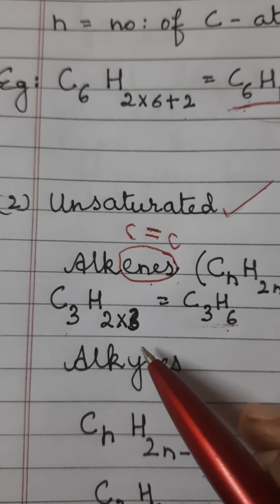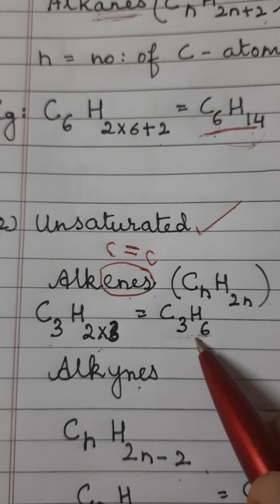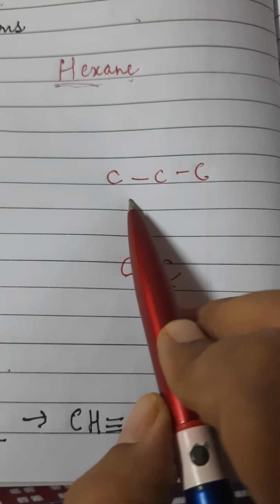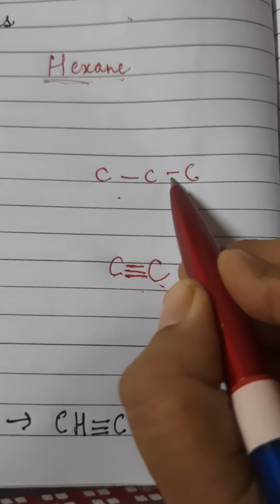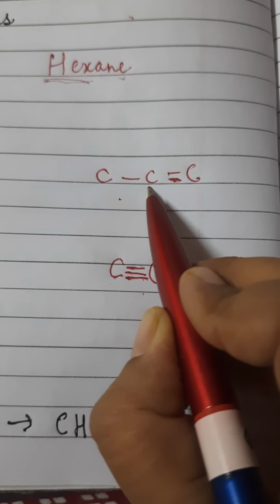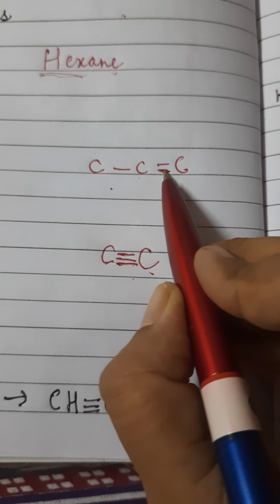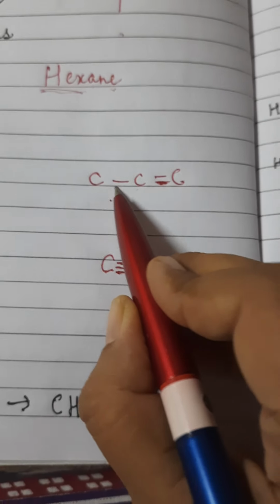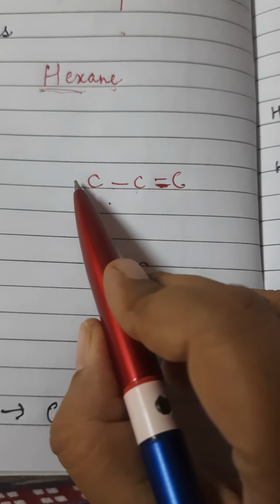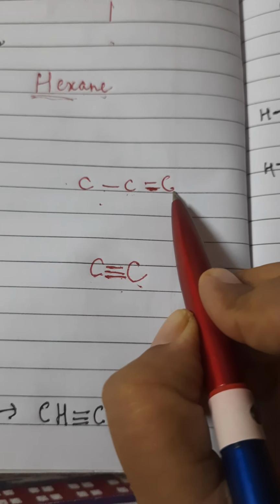Now, from the formula of the alkene, I know that there are 6 hydrogen atoms, so I have to adjust 6 hydrogen atoms here. And since it is an alkene, at least one double bond will be present between 2 carbon atoms. Your question will be why I have added the double bond here. I can add the double bond here also, no issues. But I cannot add a double bond here because a double bond exists between 2 carbon atoms only.